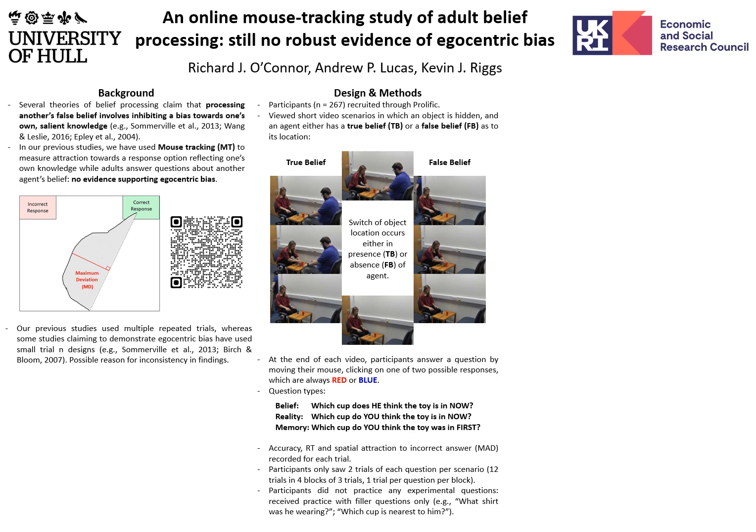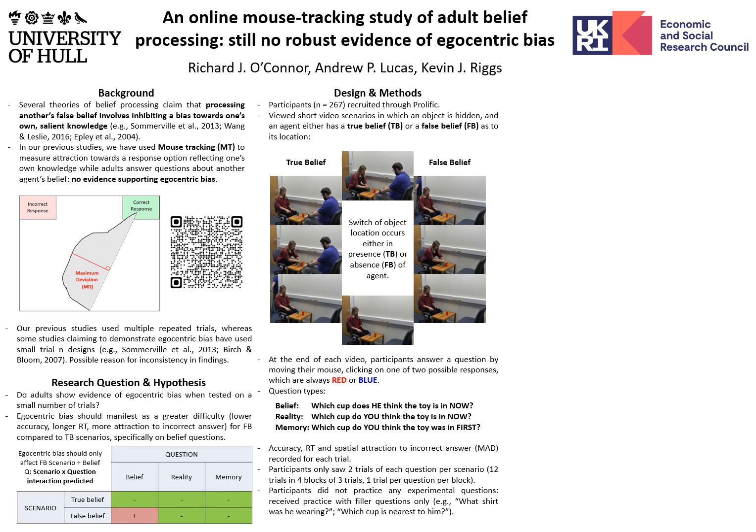So we wanted to see whether with this type of experimental design, we would now see evidence of egocentric bias, where evidence for egocentric bias will consist of a particular difficulty answering belief questions following scenarios in which an agent has got a false belief compared to those where he's got a true belief, with any difference between those two scenarios being greater for questions about his belief than for questions about, say, the location of the object at the end or at the beginning of the scenario.